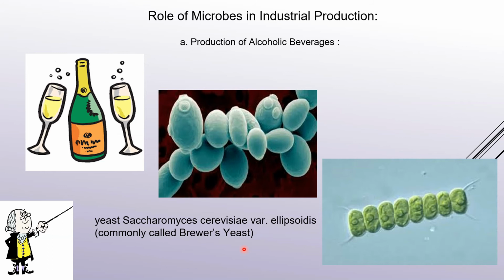Why are they used for alcohol production? Because the yeast is anaerobic in condition. It does not require the supply of oxygen, and since it is anaerobic, its byproduct is ethanol, that is C2H5OH, and carbon dioxide is also released, which is the production in anaerobic respiration.